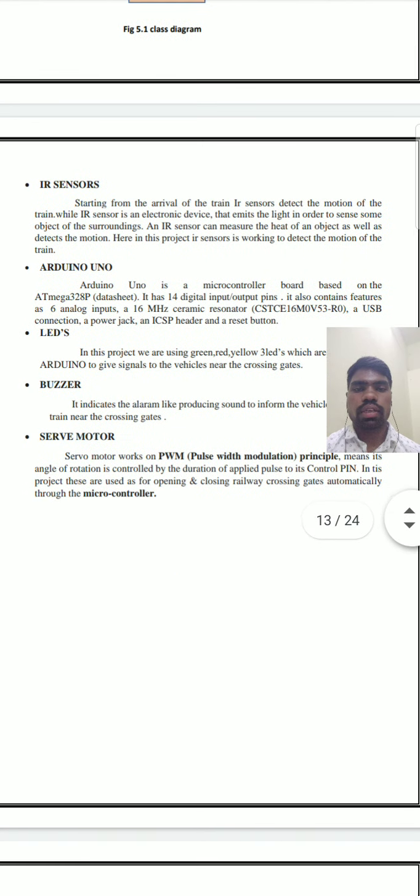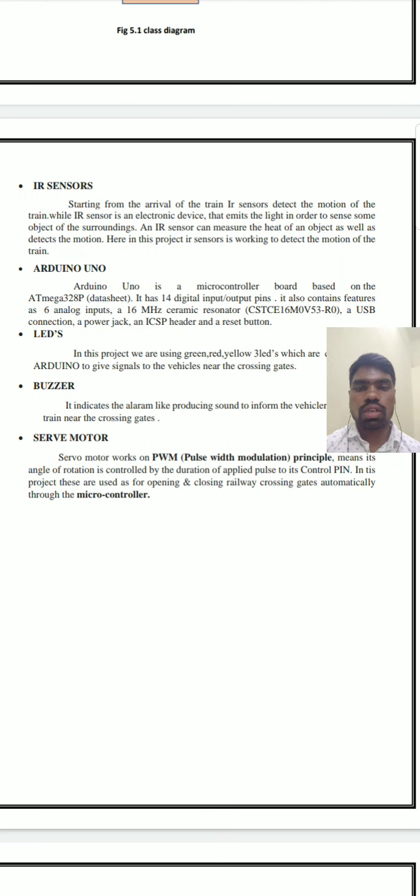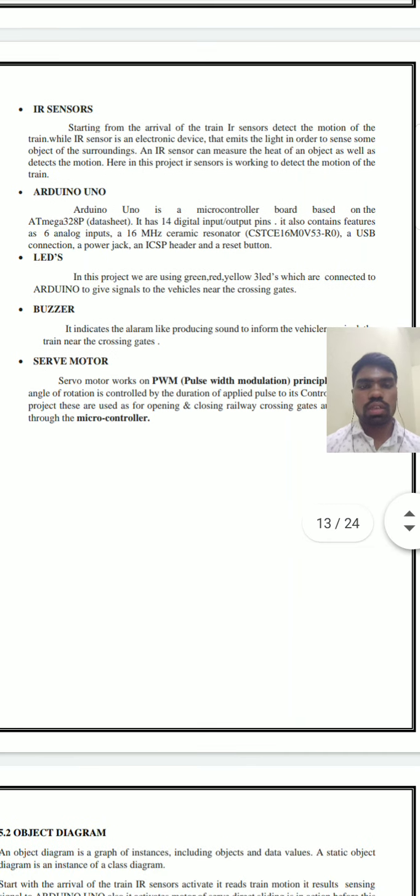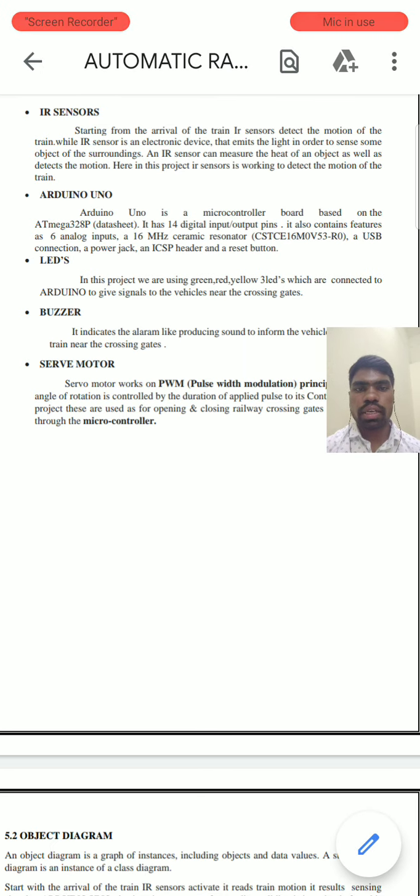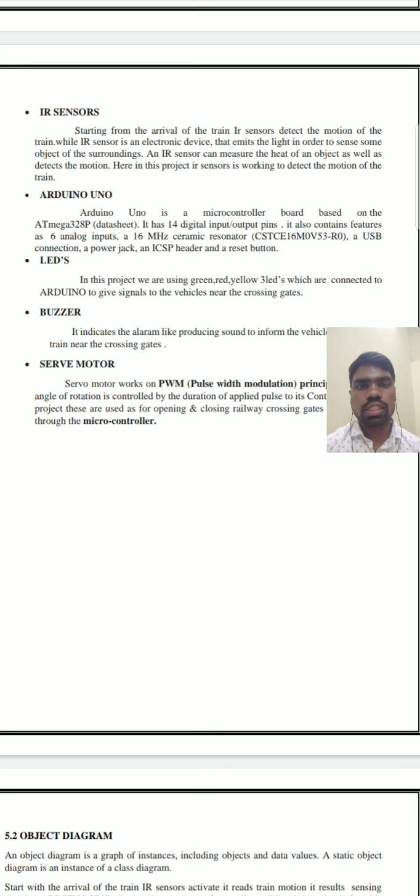Now I'm explaining the components used in the automated railway crossing system. IR sensors: starting from the arrival of the train, IR sensors detect the motion of the train. An IR sensor is an electronic device that emits light in order to sense objects in the surroundings. An IR sensor can measure the heat of an object as well as detect motion.